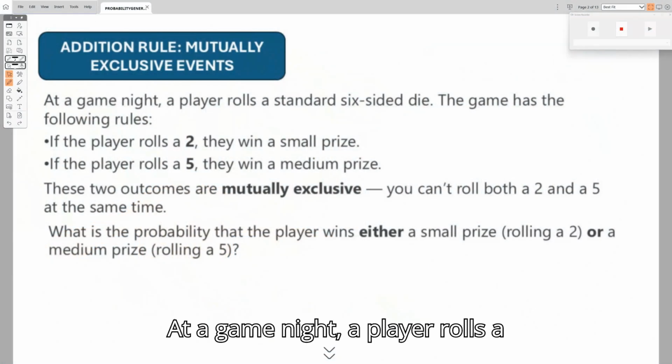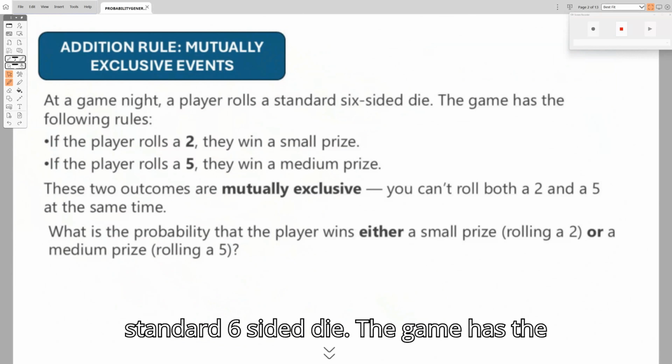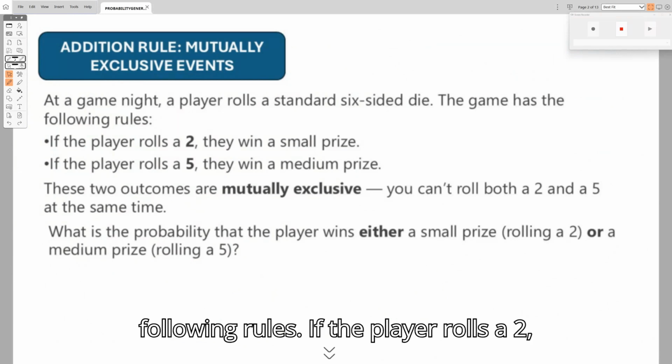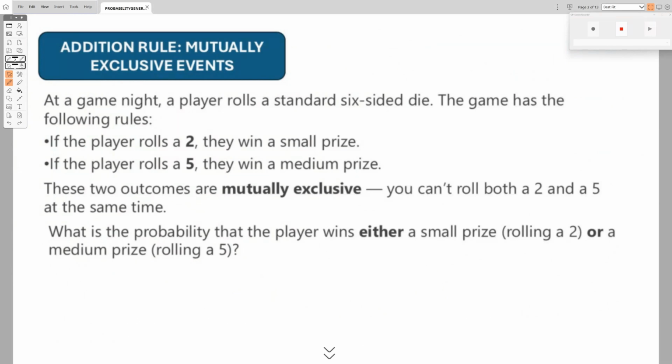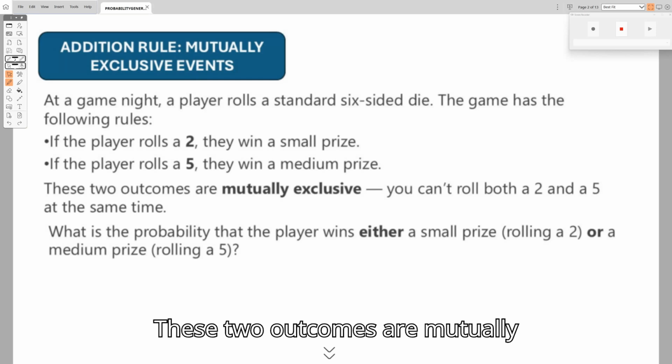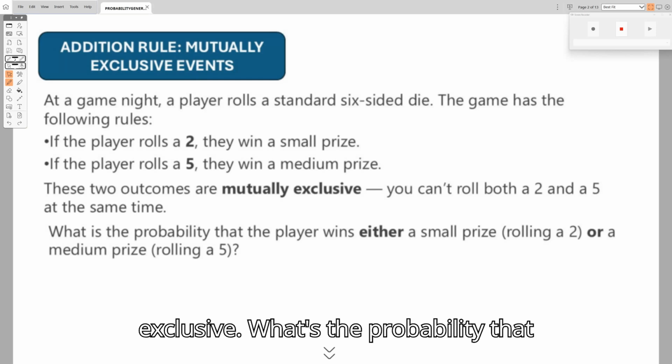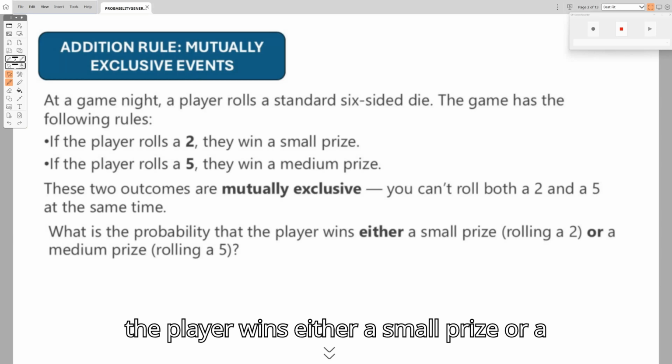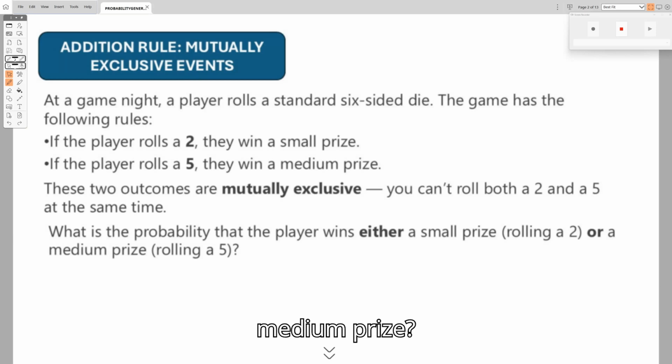At a game night, a player rolls a standard six-sided die. The game has the following rules. If the player rolls a 2, they win a small prize, but if the player rolls a 5, they win a medium prize. These two outcomes are mutually exclusive. What is the probability that the player wins either a small prize or a medium prize?